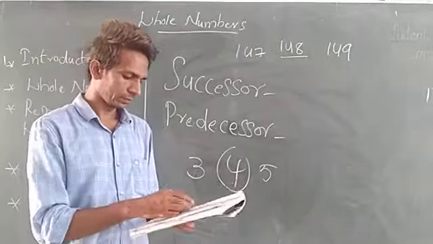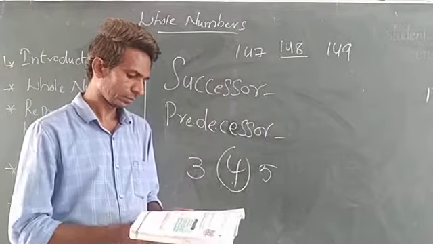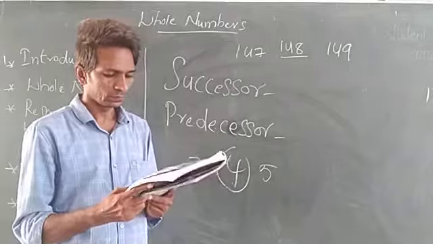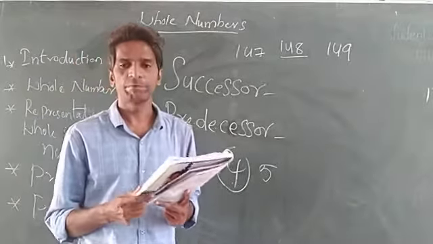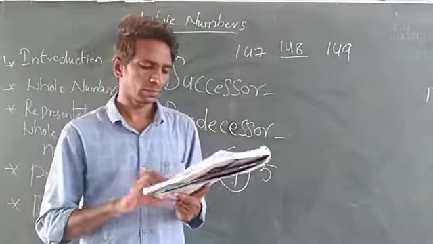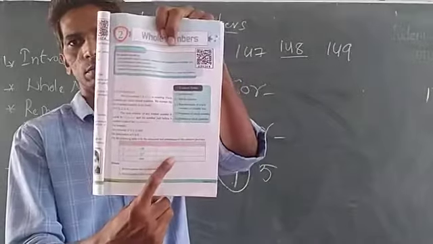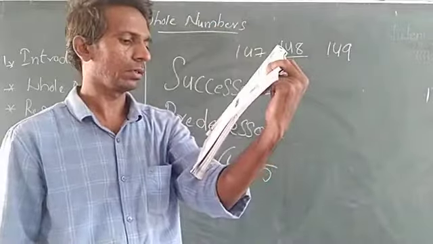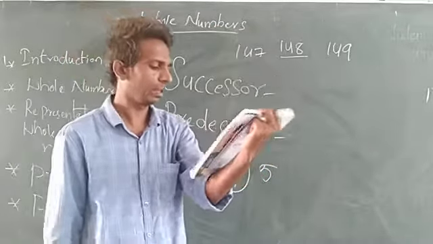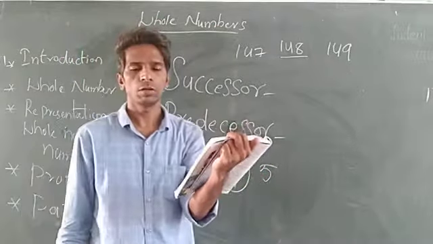Let us see. On page number 15, they have given a table to fill up.